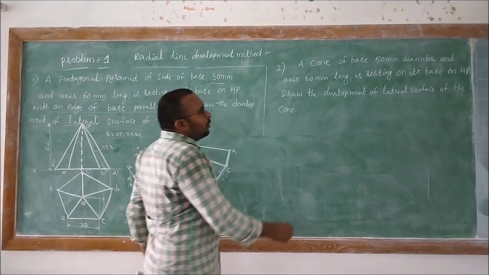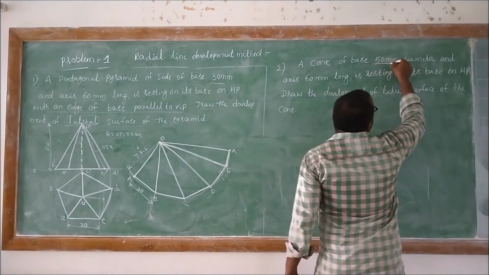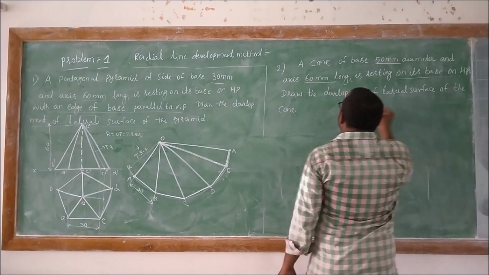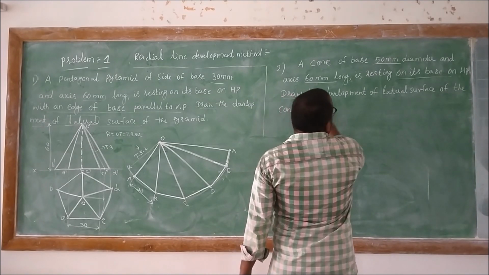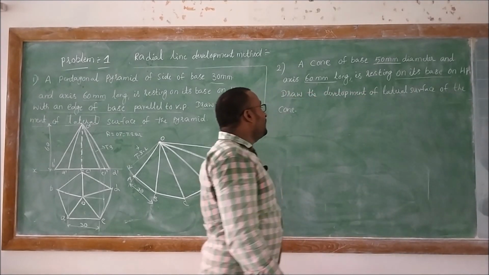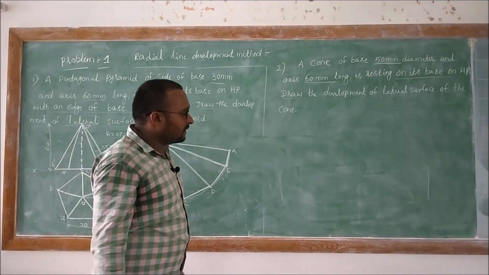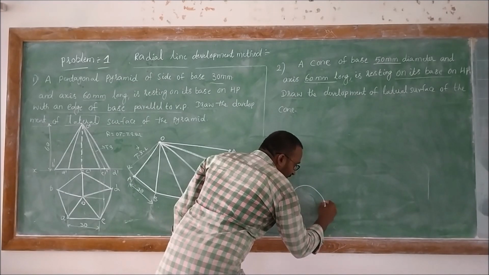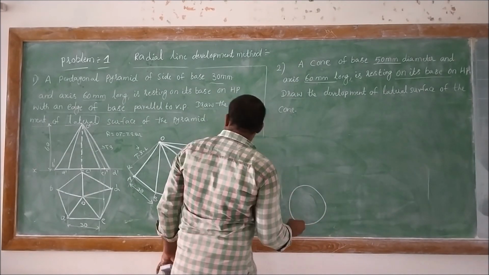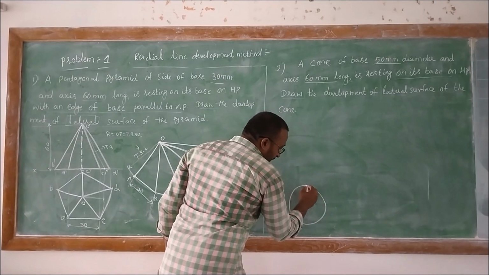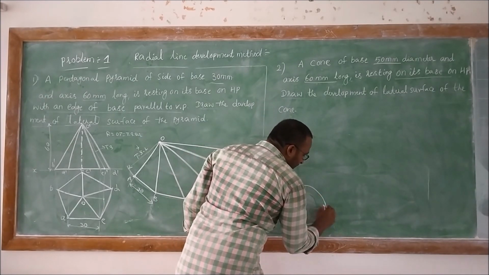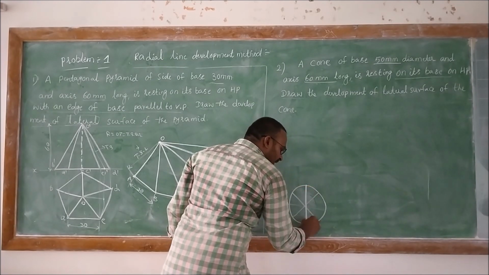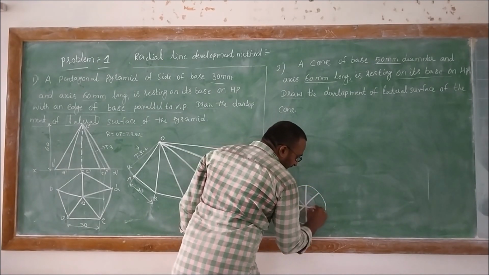Right? And coming to the cone. A cone of base 50 mm diameter and 60 mm long, resting on its base on HP, draw the development of the lateral surface of the cone, just the lateral surface. So initially we should start with the top view, which is the given diameter of 50 mm, then divide this into a number of equal parts. As I already told, if it is a cone, then we need to highlight these center lines.